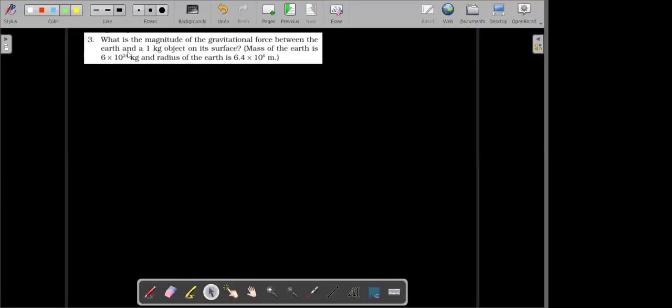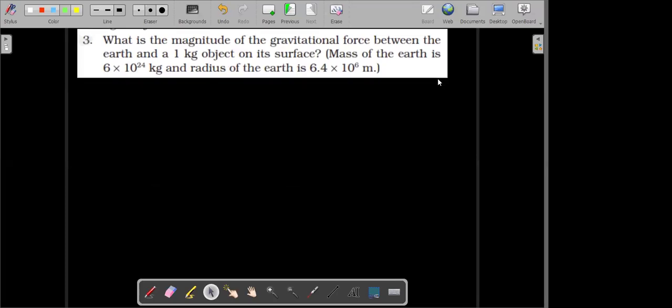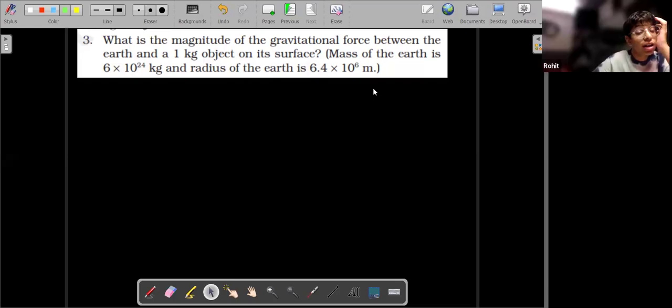See the question. What is the magnitude of the gravitational force between the Earth and a 1 kilogram object on its surface? Mass of Earth is given to be 6 multiplied by 10 to the power 24 kilogram, and radius of the Earth is given as 6.4 multiplied by 10 to the power 6 meters. Sir, we can do weight is 1 kg.